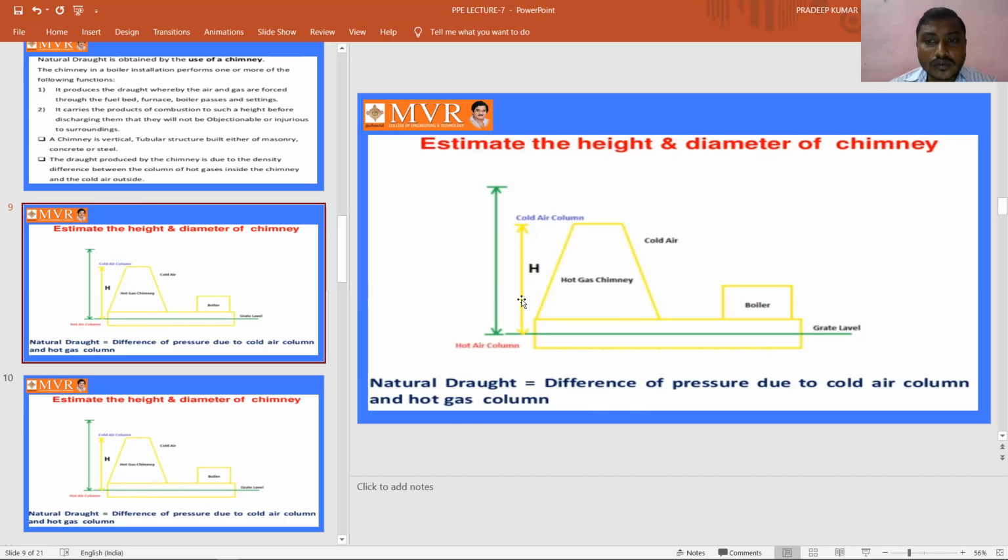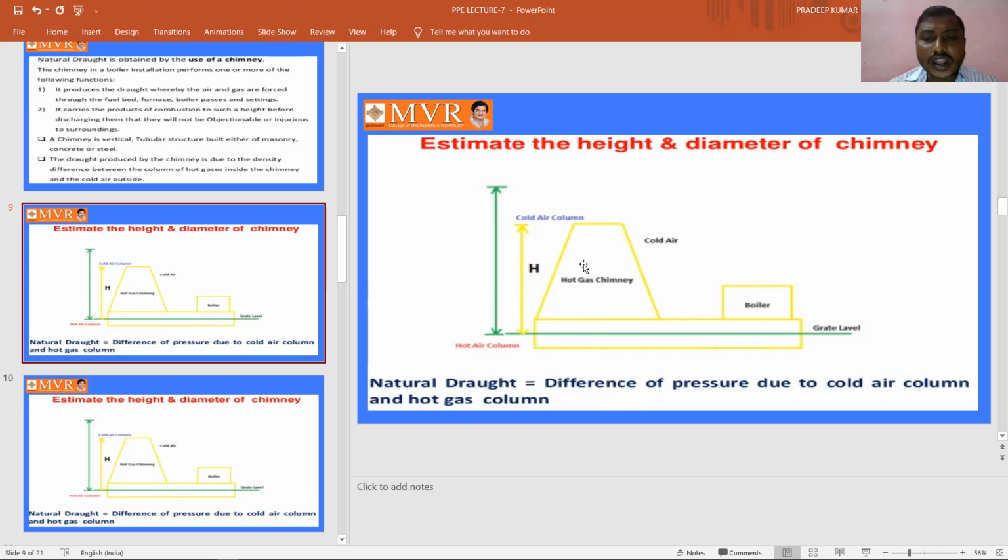By using this diagram, or this figure, we can simply say that what is meant by natural draft is nothing but the difference of pressures due to the cold air column and the hot gas column. See here, this is the chimney which we can observe.